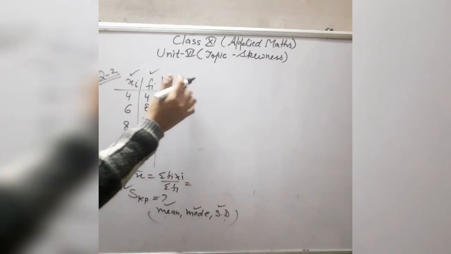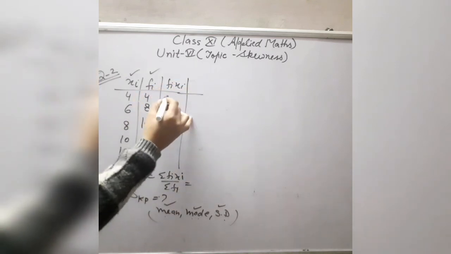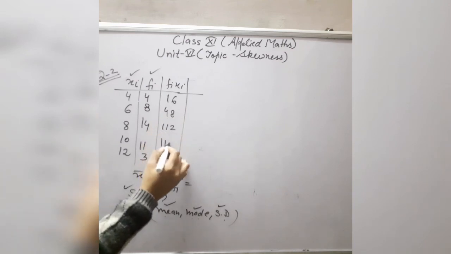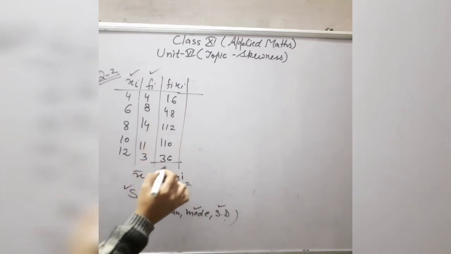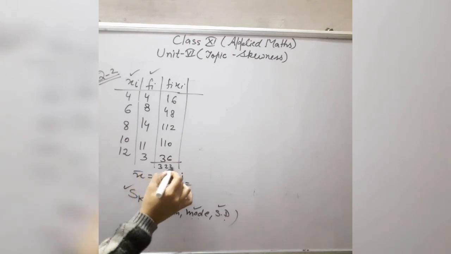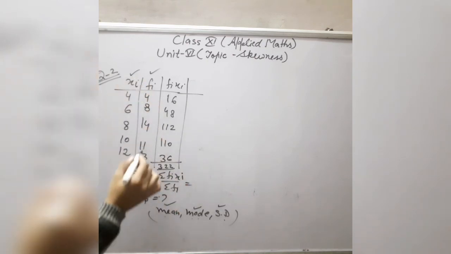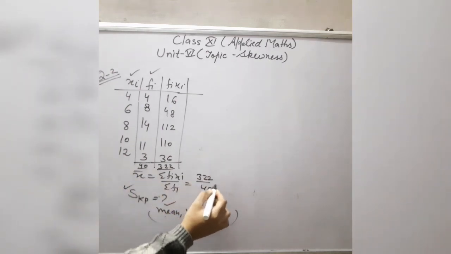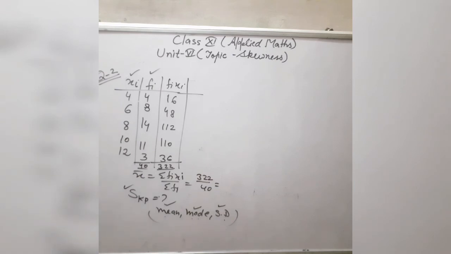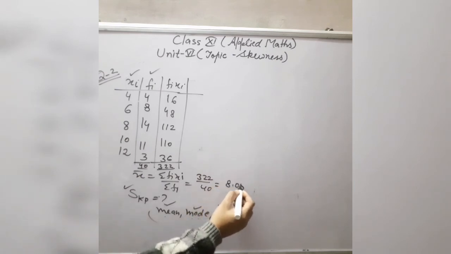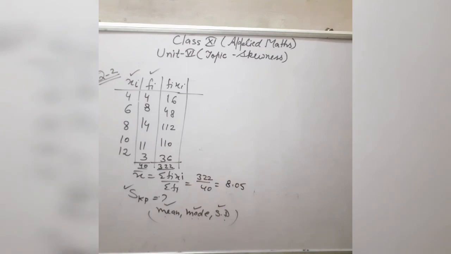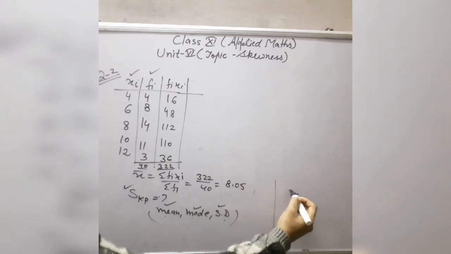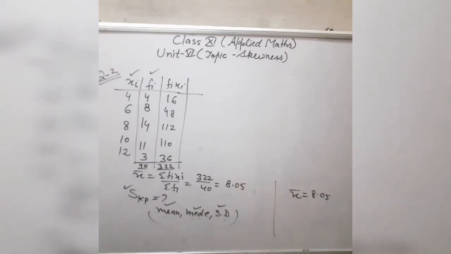So we will make one column for the product of xi and fi. This is equal to 16, 48, 112, 110, and the last is 36, and the sum of all these values is 322, and the sum of all observations is 40. So here the value of mean is 322 by the total number of observations, which is 40. It gives you 8.05. So this is the value of mean. Here I will write down on the side the value of mean, x bar is equal to 8.05.